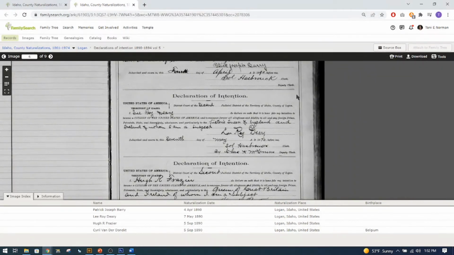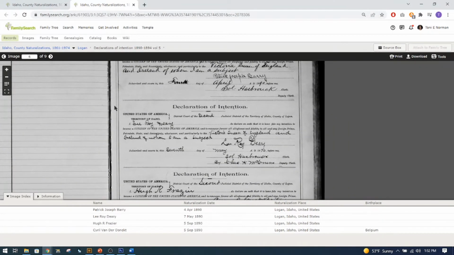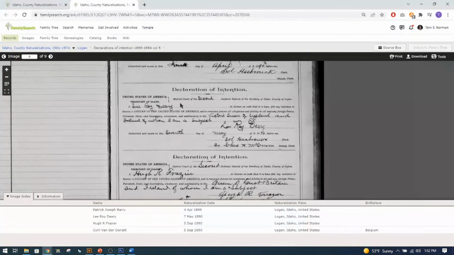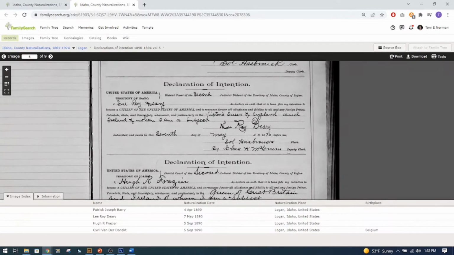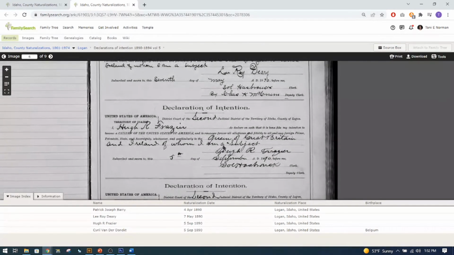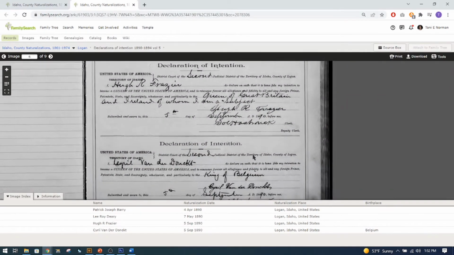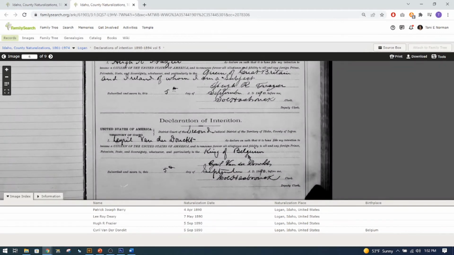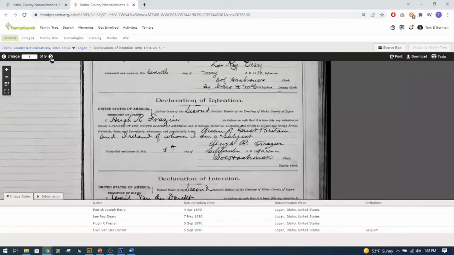And then we've got this one here. Again, not a whole lot of information. You get the person's name, and that he was from England and Ireland. This one is from Great Britain. He is from Belgium. Let's go to the next page.